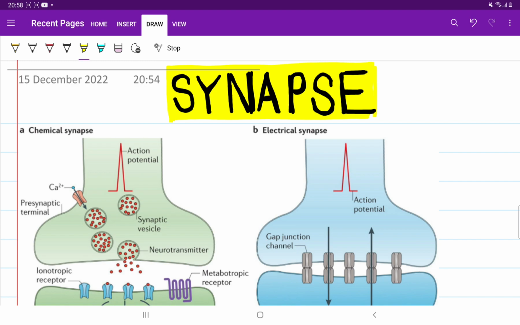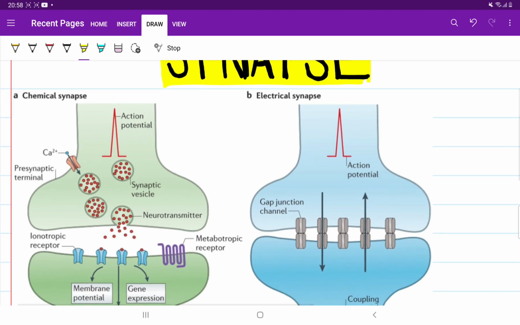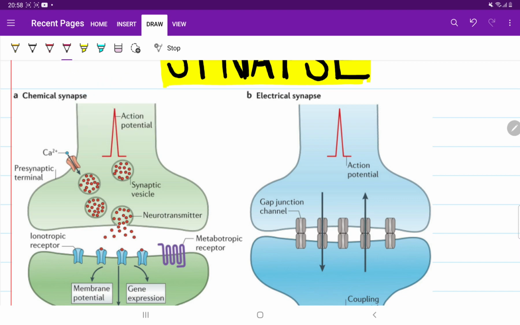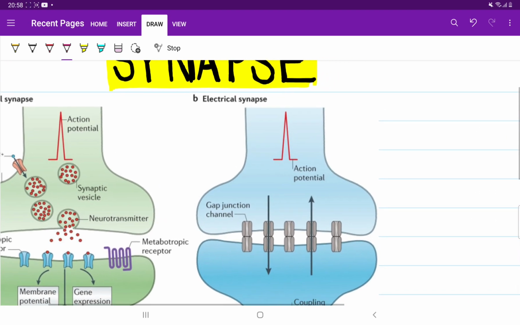In this video, we will discuss two types of synapse, electrical synapse and chemical synapse. So, the first question we have: what is a synapse? A synapse is a junction between two neurons. Like I have one neuron, the presynaptic neuron, and another neuron, the postsynaptic neuron. They form one junction, and that junction facilitates the transfer of information, the transfer of stimulus, from one neuron to another neuron, right? That junction is called a synapse.